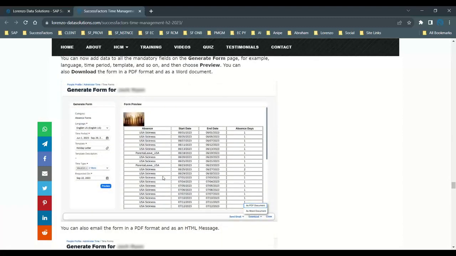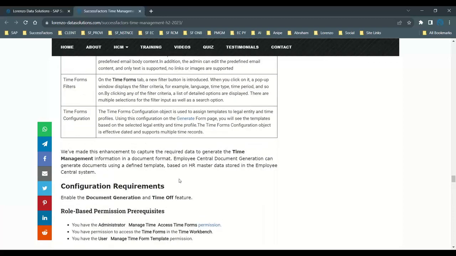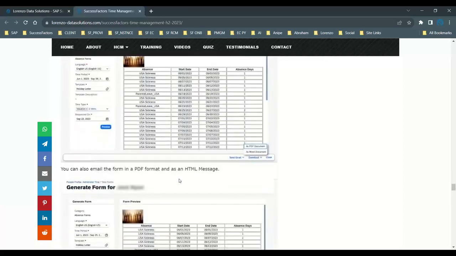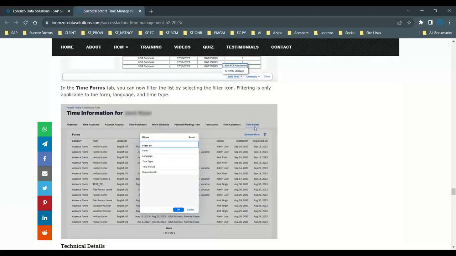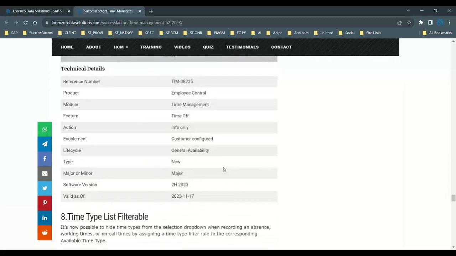You can see here, it is for your administrator. The previous one was the employee self-services. You can see the example here. Here you can see in the administrator workbench, time management workbench, on the right side, time forms, and you can generate the forms based on the time data stored in the system for the particular employee. This is very specific to the time off functionality, not for a timesheet.